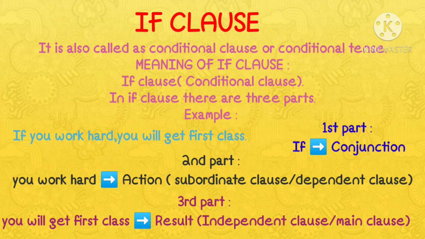This is also the independent clause or the main clause. Hence, in the if clause, there are three parts. If you work hard, you will get first class. If is the first part, that's the conjunction. The second part of the clause is your action: you work hard. Third is the result: you will get first class.